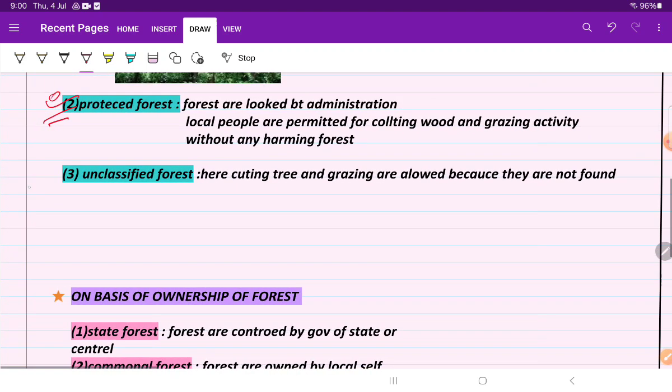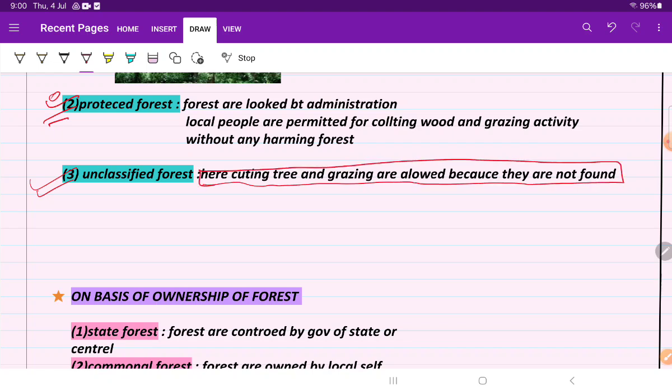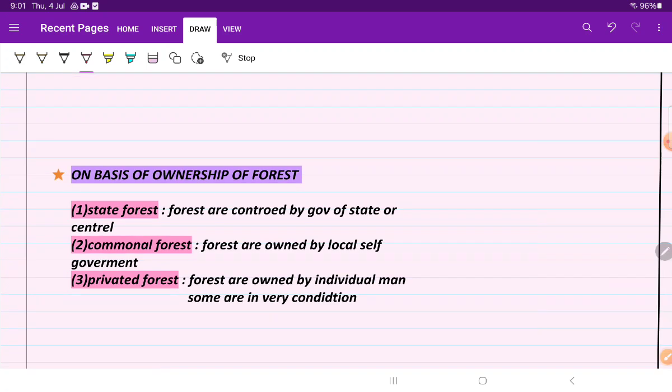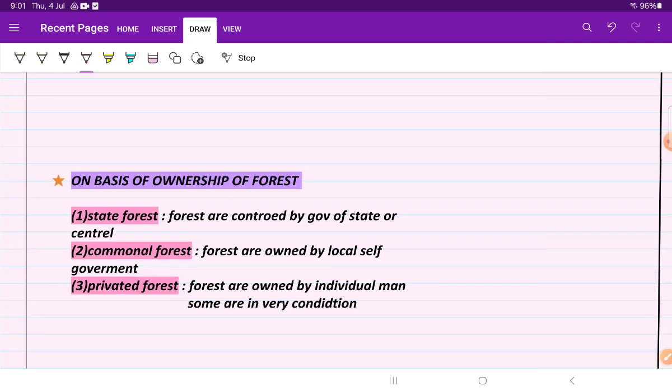Now unclassified forest. Here the cutting of trees and grazing are allowed because they are not demarcated. For example, here is a city, and here is one forest, and this is unclassified. Here lumbering, cutting of trees, all things are allowed because it is unclassified. If you cut the tree, no one is going to know that you have cut it. So grazing, cutting of trees and lumbering are allowed.